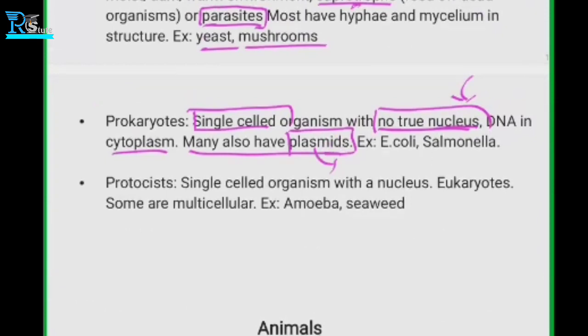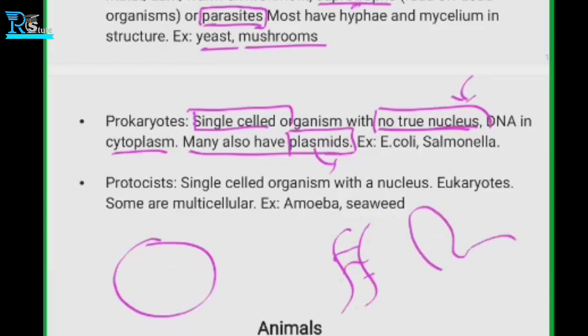Next one, the plasmid. We already know there is the cell nucleus. Inside the nucleus we have this kind of structure, and all of it is wrapped up inside a structure we know as chromosomes. Plasmids are small extra chromosomal parts.